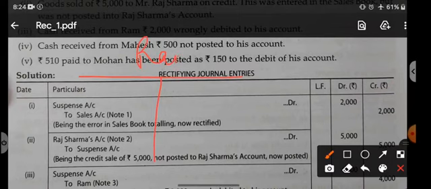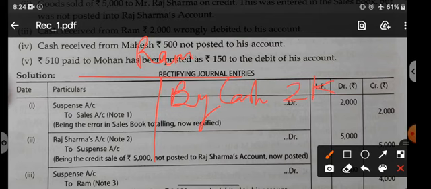If you open Mr. Ram's account, Ram is credited in the entry. Come to the credit and write the debit. So we should write by cash 2,000.